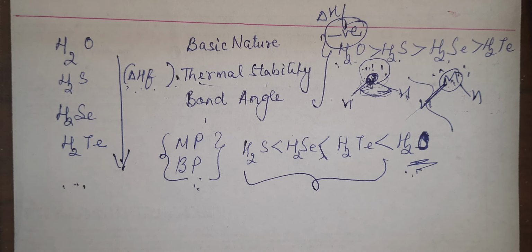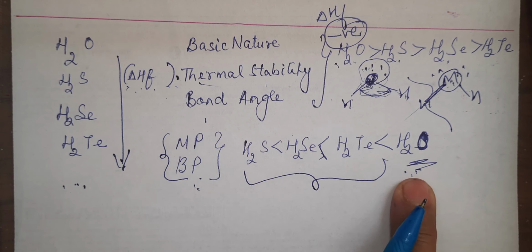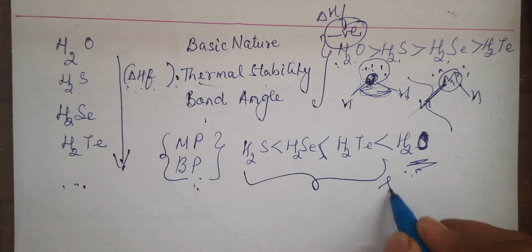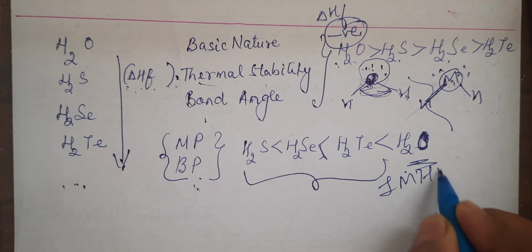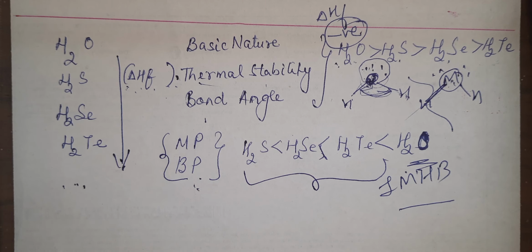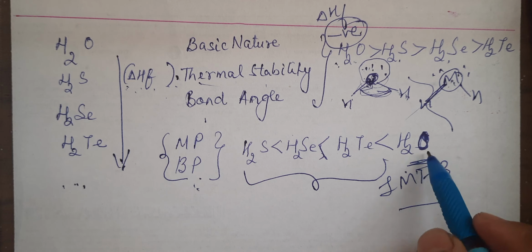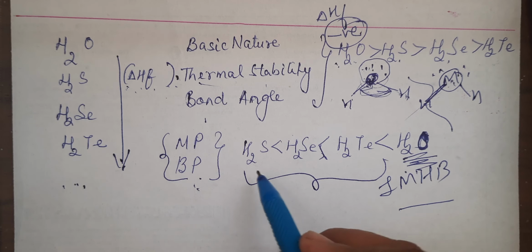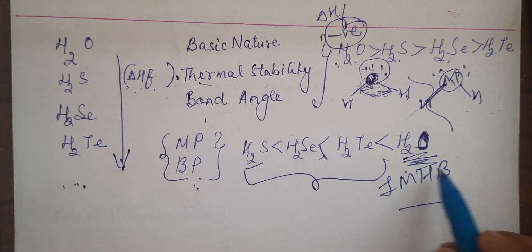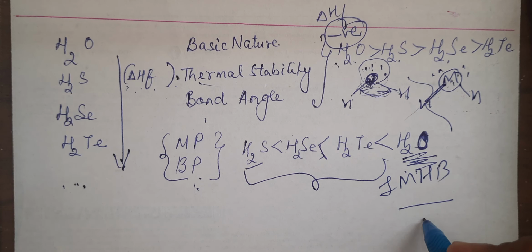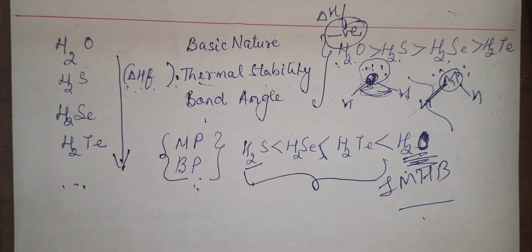In the previous one, ammonia, the melting point was maximum, boiling point was in between. But in this case, the boiling point of water is maximum. It is intermolecular hydrogen bonding. You can also be asked a question like this: why is water liquid, H2S gas? Water is liquid because of intermolecular H bonding. This is gas, no H bonding.